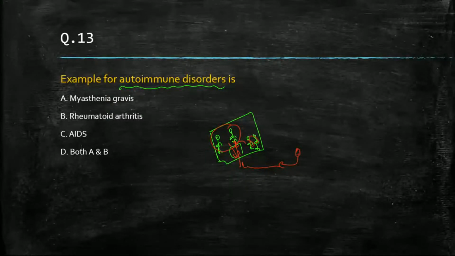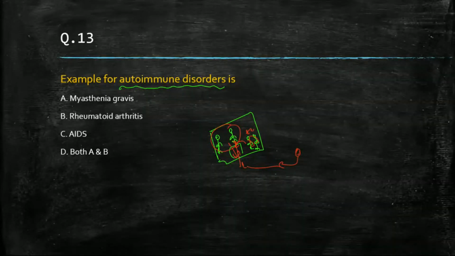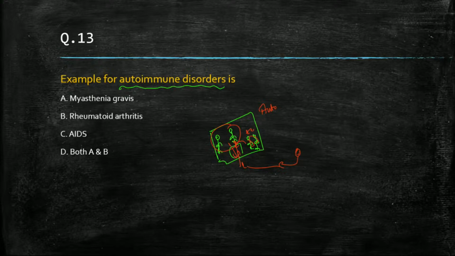Now, you don't fight with each other, right? Because you all belong to the same family. But what if you start killing each other? This is called auto killing, auto meaning family or self, you're killing your own family. That is called an autoimmune disorder, when your own immune system starts working against your own body cells.